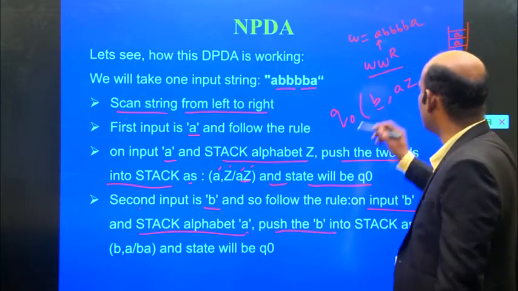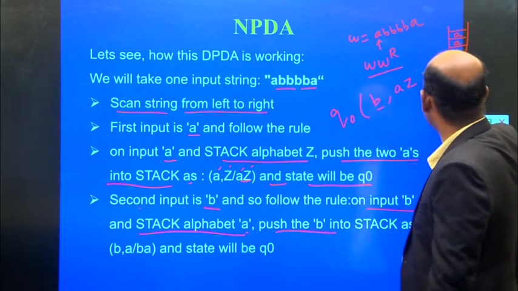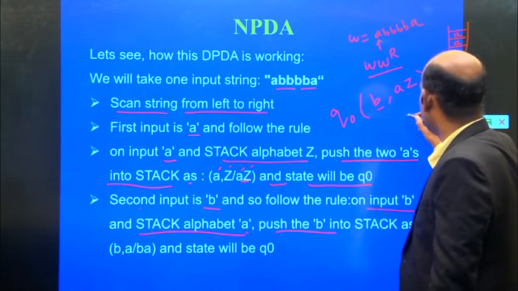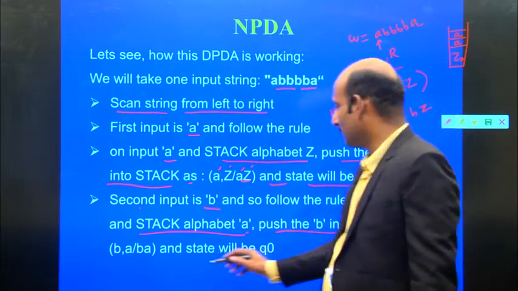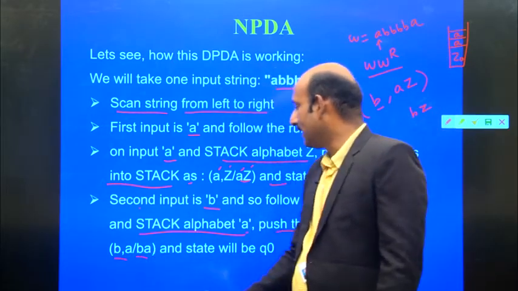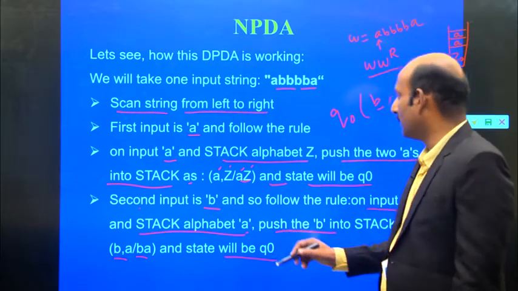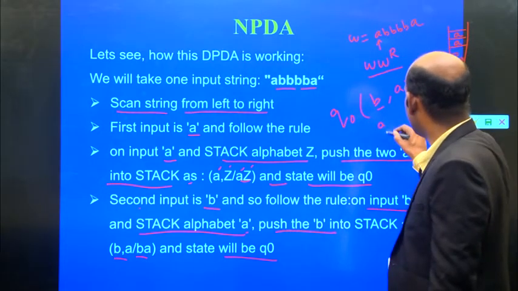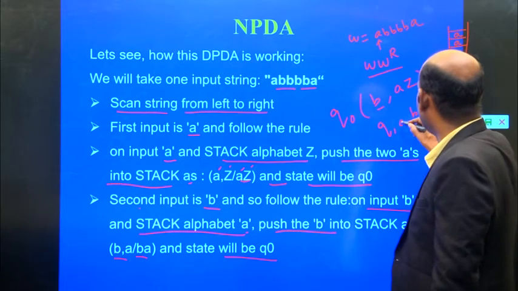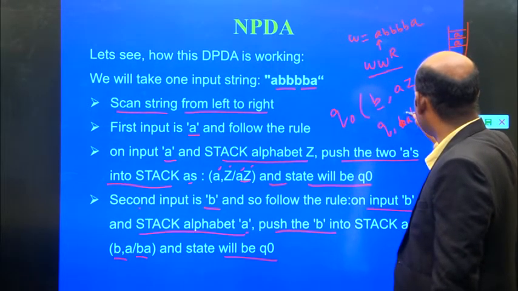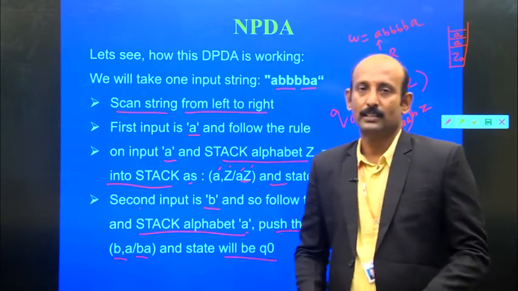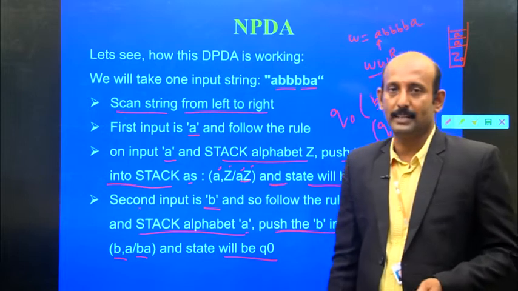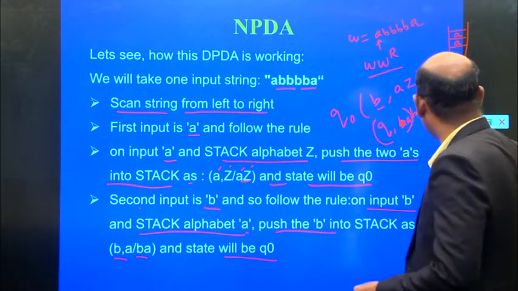For example, the state is Q0. So the stack becomes B, A, and the state will be Q0. This is also the same state. This is the working principle of the deterministic push-down automata. We will see the continuation.